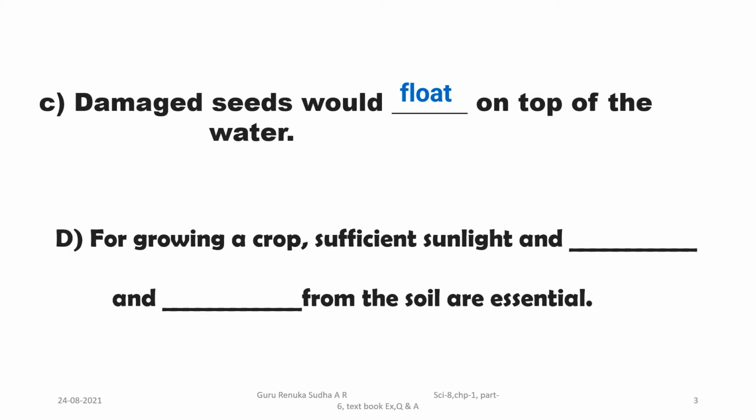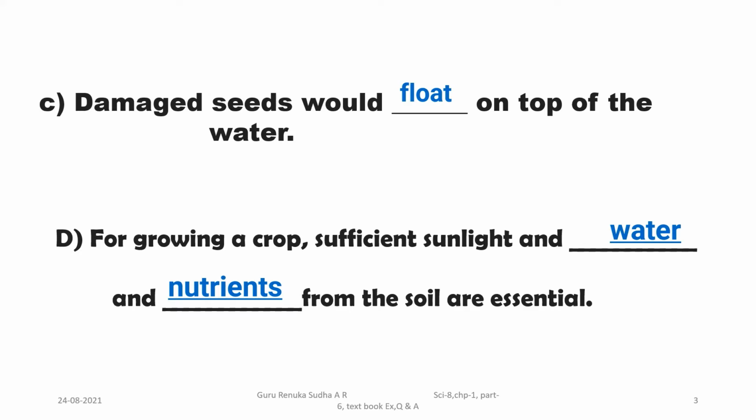Fourth one, for growing a crop, sufficient sunlight and dash from the soil are essential. We have already studied what things are needed for the process of photosynthesis. To grow a crop we need sunlight, manure and water, and also nutrients. Plants get nutrients from the soil.